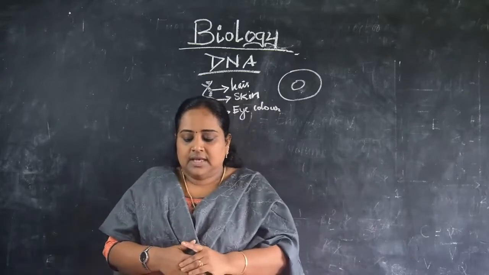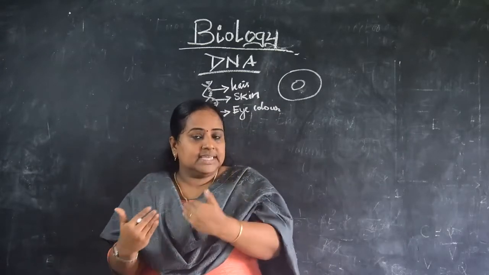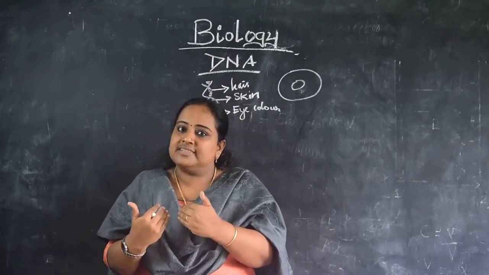Next, we are going to see DNA and RNA, the genetic materials, in detail.